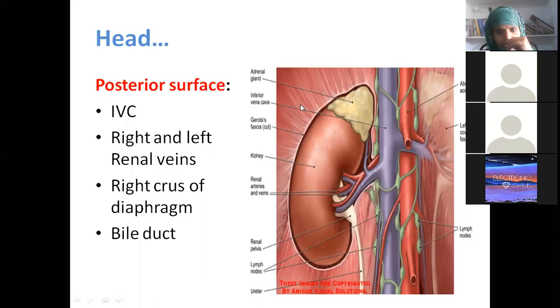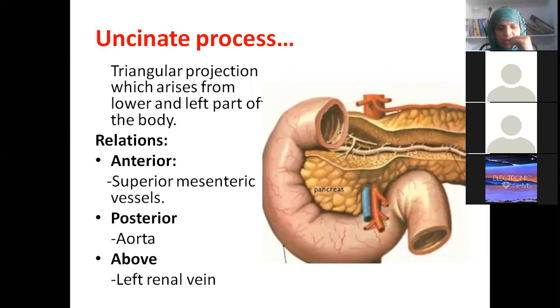Now this muscle-like thing is all diaphragm, and you can see one thing hanging downwards, which Hemalata told us, the L1, L2, L3 extension. This is nothing but the right crus of the diaphragm. We have to be specific. It forms the posterior relations of the head, and also the bile duct. The bile duct is not shown here. So all these structures form the posterior relations. Chavi, hope you are understanding? Please pay attention, beta.